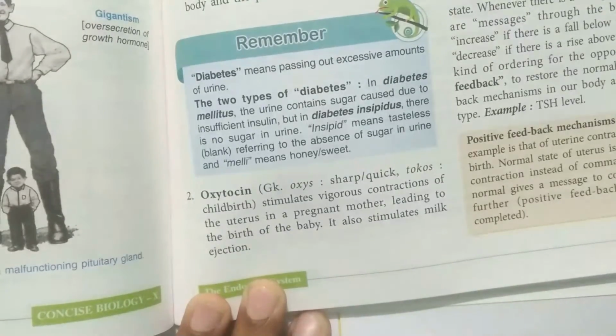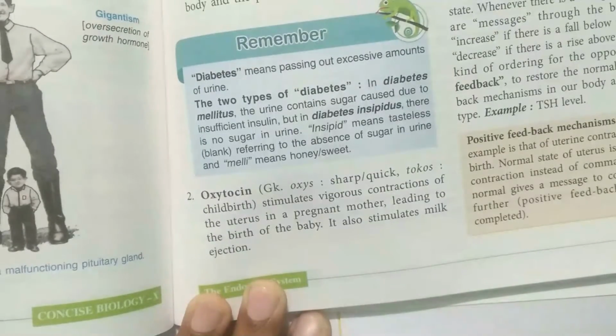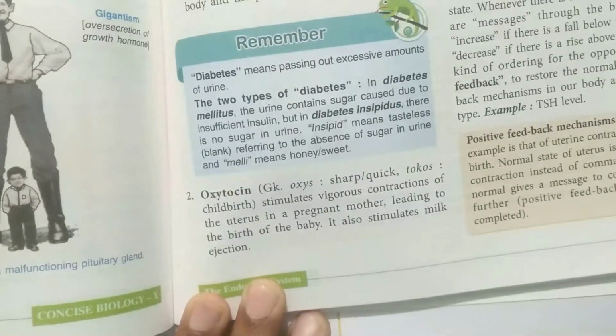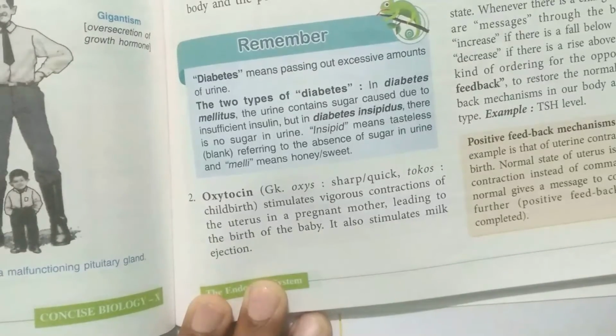Apart from this, it also leads to release of milk from the mammary glands. So it stimulates milk ejection from the body of the female. So these are the important hormones released from the posterior pituitary: the antidiuretic hormone, that is vasopressin, and oxytocin.